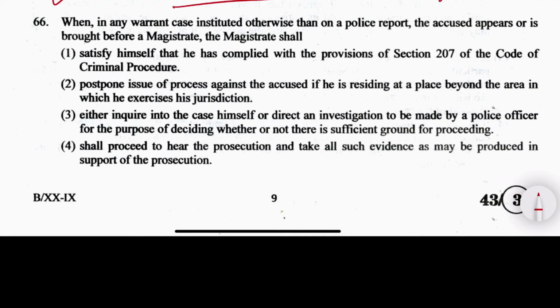Next question, question number 66. When in a warrant case instituted otherwise than on a police report, the accused appears or is brought before the magistrate, the magistrate shall satisfy himself that he has complied with the provisions of section 207 of CrPC; postpone issue of process against the accused if he is residing at a place beyond the area in which he exercises his jurisdiction, and either inquire into a case himself or direct an investigation to be made by a police officer for the purpose of deciding whether or not there is sufficient ground for proceeding; or option 4, shall proceed to hear the prosecution and take all the evidence as may be produced in support of the prosecution.